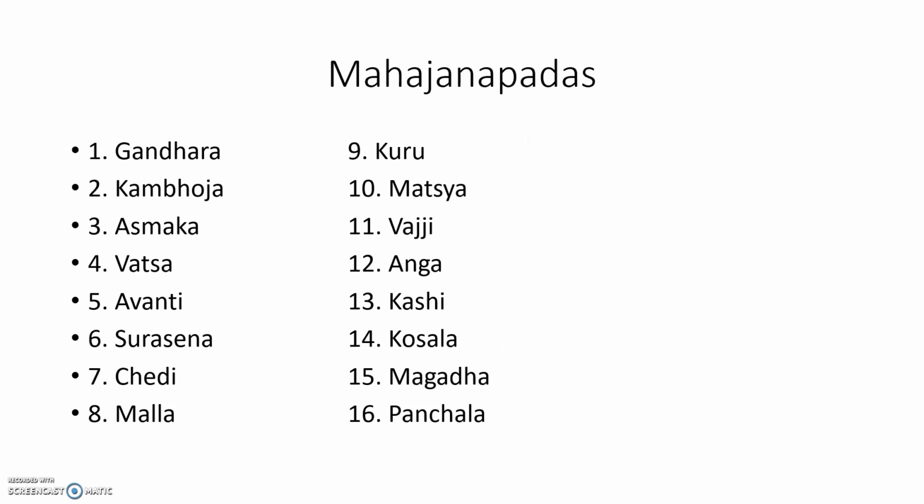So how many Mahajanapadas are there? 16 Mahajanapadas were there. What are those? Gandhara, Kamboja, Asmaka, Vatsa, Avanti, Surasena, Chedi, Malla, Kuru, Matsya, Vajji, Anga, Kashi, Kosala, Magadha and Panchala. These are the 16 Mahajanapadas.